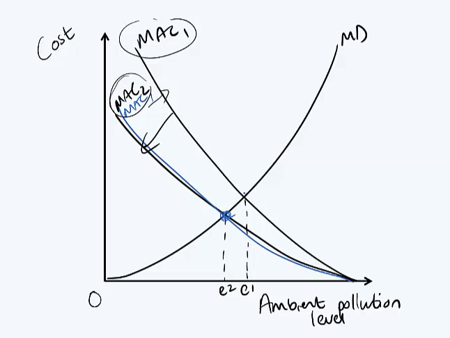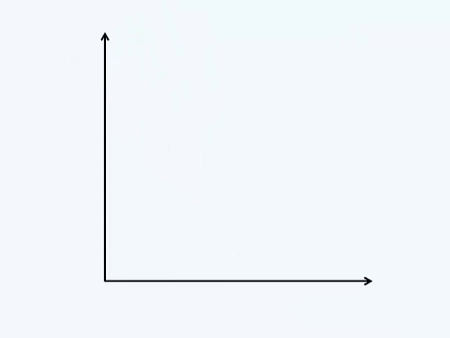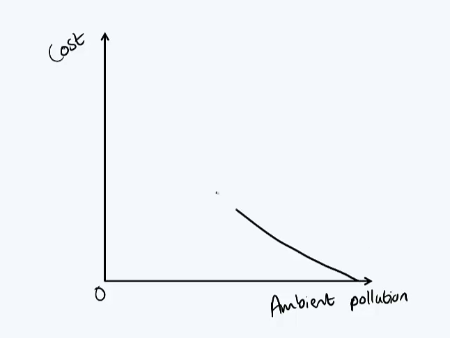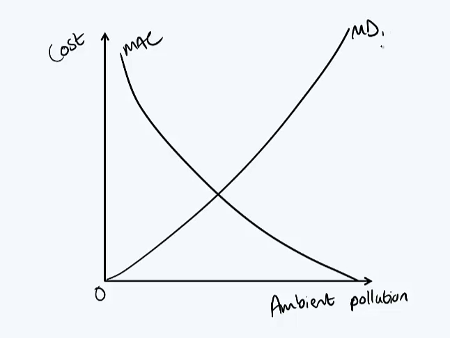So it's difficult to compare countries' efficient level of emissions or efficient ambient pollution level because there's differences in the marginal abatement cost curves. But this is only one example. We can also have an example where the damage is different. I'm just going to write ambient pollution for short. So here we only have one marginal abatement cost curve, like this, but we have two different marginal damages curves, one for country 1 and one for country 2.